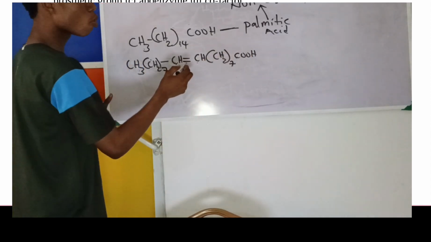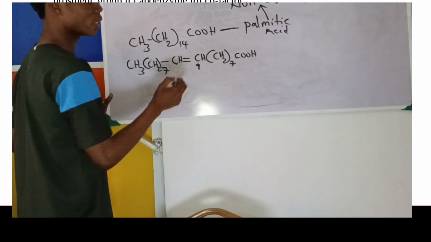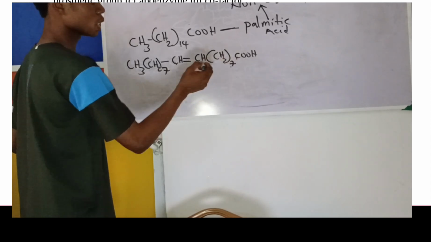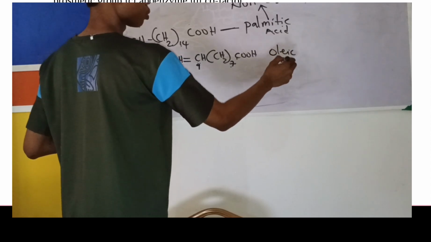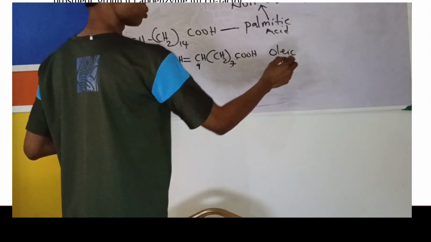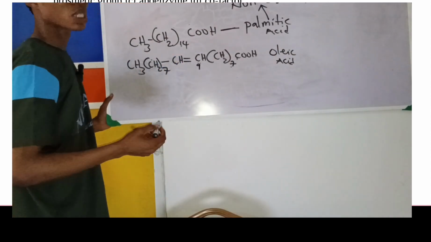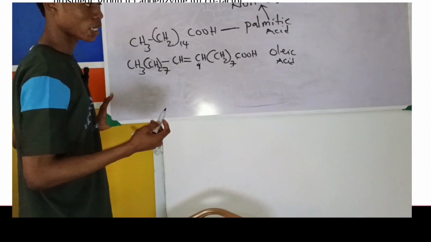And it has one double bond. If you check, the double bond is on carbon 9, because it's 7, 8, 9. Now this one is called oleic acid. Oleic acid. Can our body synthesize it? Yes, our body can synthesize it.